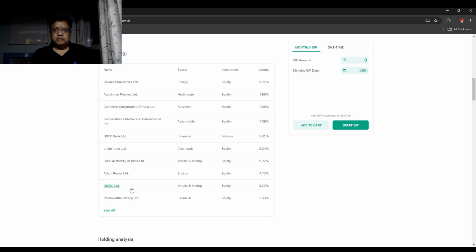So if the market sees a sharp correction, for example on the election day the market crashed, these data models are always working. As soon as they see that a particular price is reached, they will put in the order. That is how the data models operate. There is no human intervention.